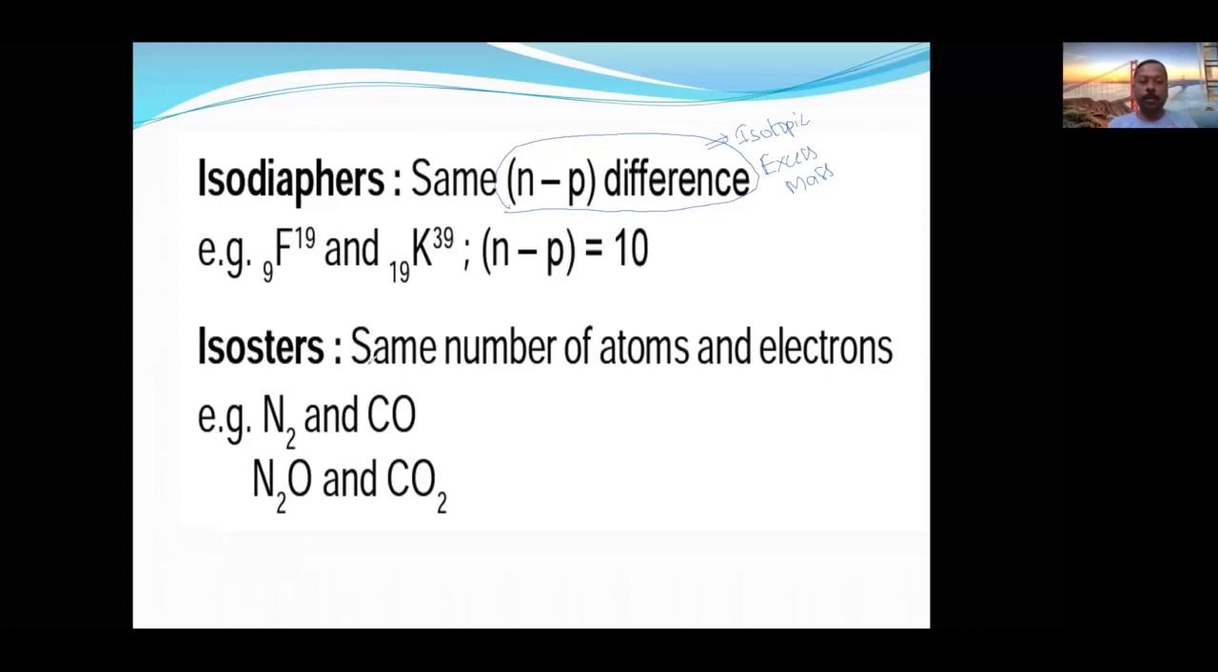Then coming to the isosters: same number of atoms, and this is actually about the molecule. Isoster is about the molecule, same number of atoms and same number of electrons. See, N2 has two atoms, CO also has two atoms. N2 has 28 electrons, CO also has 28 electrons. CO2 and N2O have 44, 44. Three atoms, three atoms. So this is about the isosters.